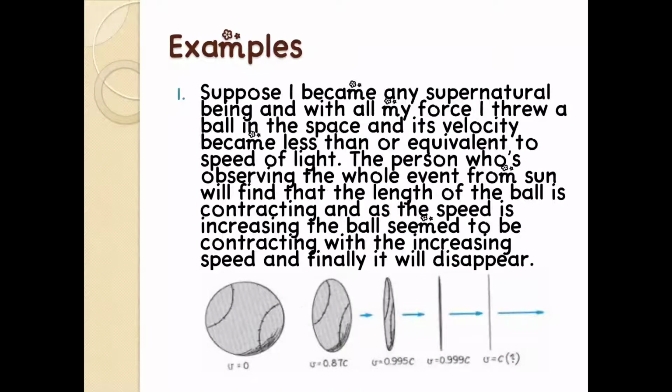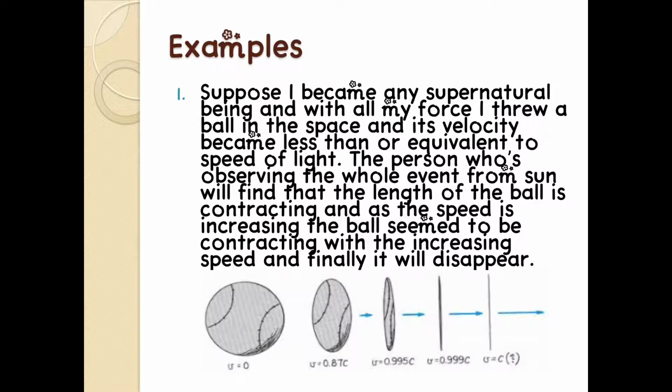Its examples. Okay, suppose any supernatural being with all its force threw a ball in space and its velocity became less than or equivalent to the speed of light. The person who is observing the whole event from the Sun will find that the length of the ball is contracting, and as the speed increases, the ball seems to contract more and finally it will disappear.